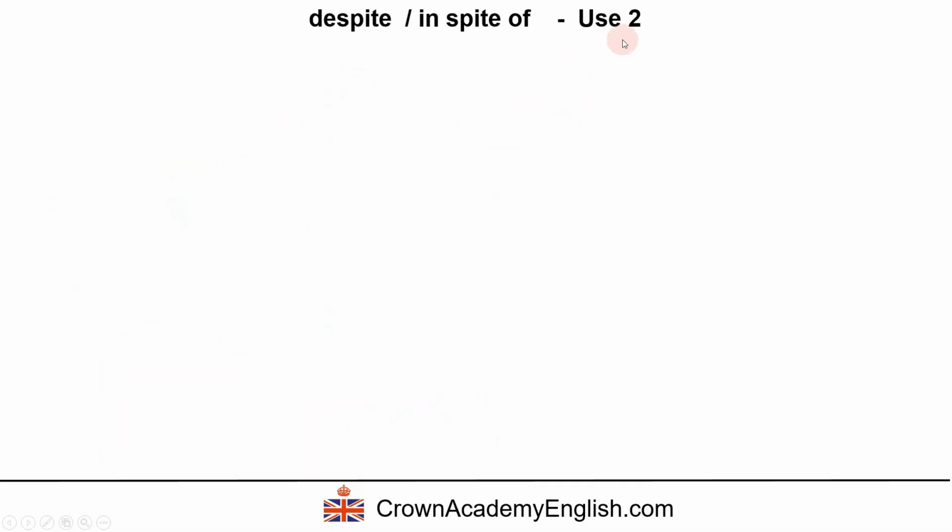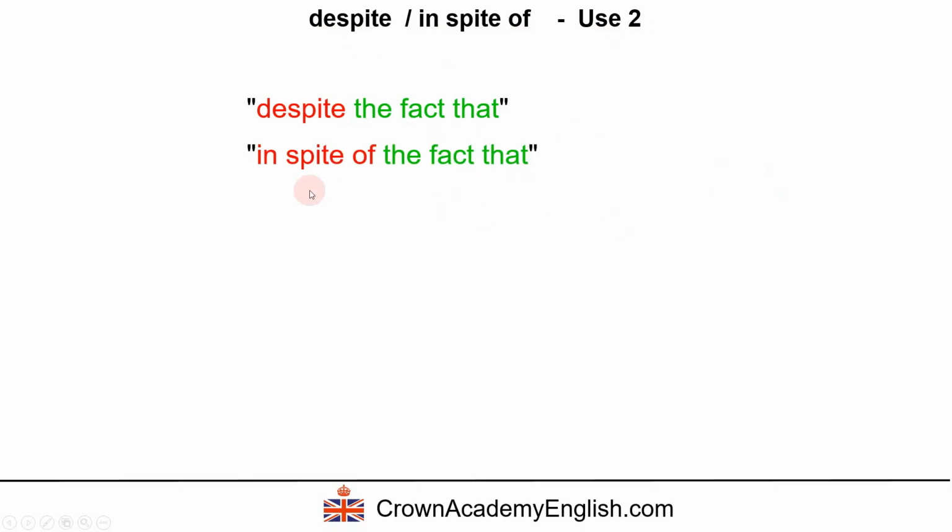Now let's look at use 2, method 2, with despite and in spite of. This is slightly more complicated, but it is very, very common. So it is important that you understand and learn this. Okay, we can add these words. We can say despite the fact that, or we can say in spite of the fact that. So we add these three words, the fact that, to despite or in spite of.